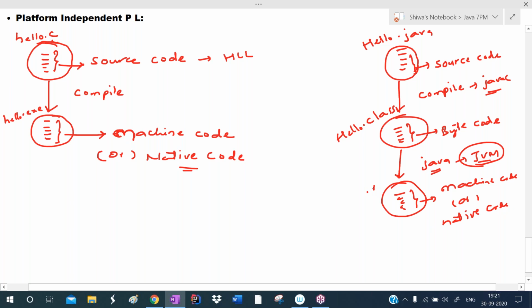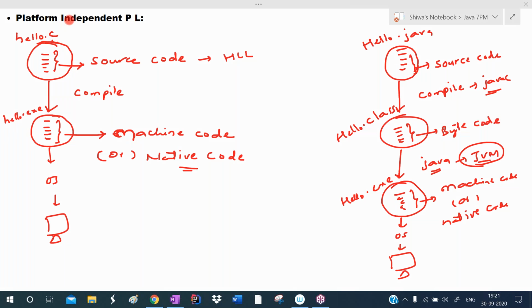This exe file will be created. This code can be understood by the operating system, so the operating system displays output to us. Here also, this code can be understood by the operating system, so the operating system displays output to us. So this one is the execution process of a C program, and this one is the execution process of a Java program.